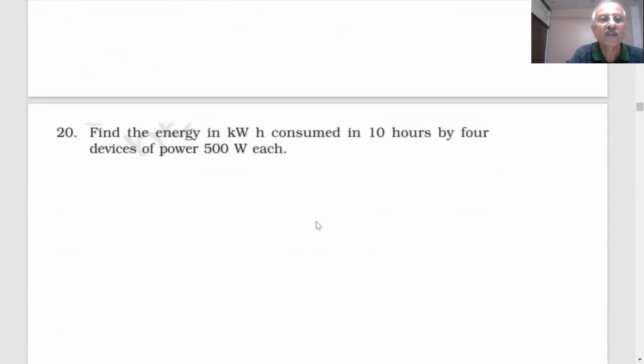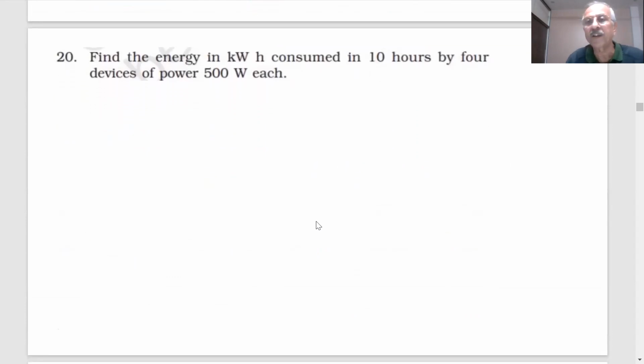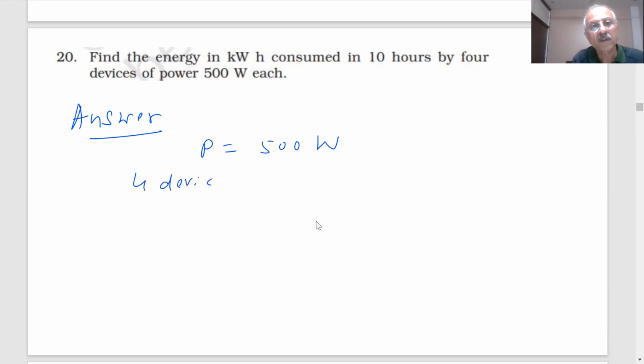Okay. Find the energy in kilowatt hour consumed in 10 hours by 4 devices of power 500 watts. Power 500 watts, 4 devices means power 4 into 500 watts, which means 2000 by 1000 will be how much? 2 kilowatt.